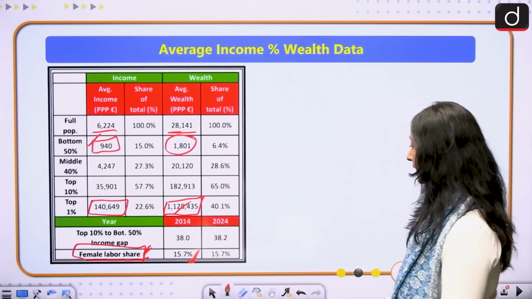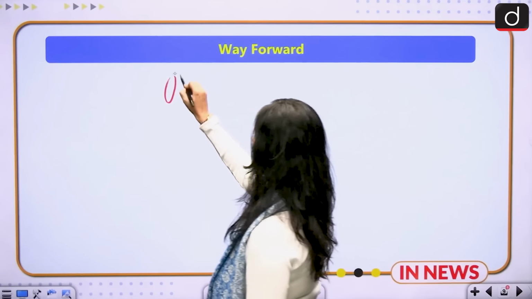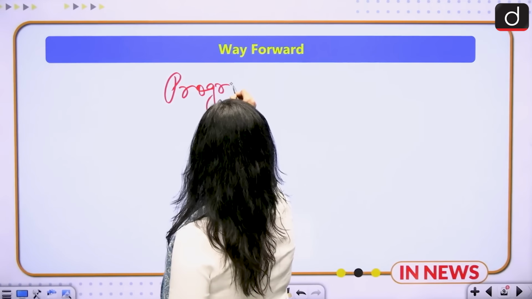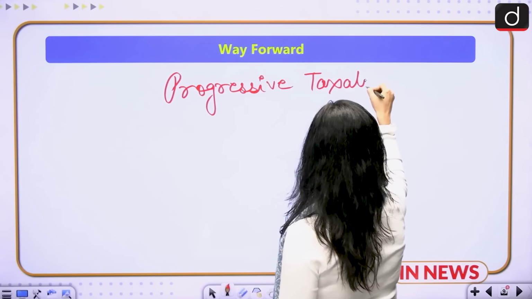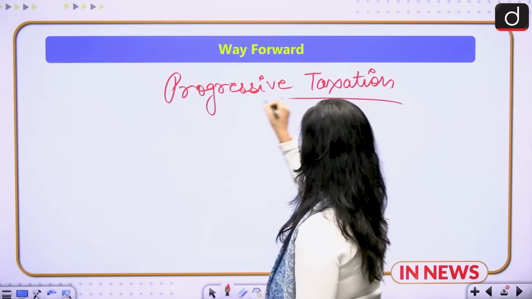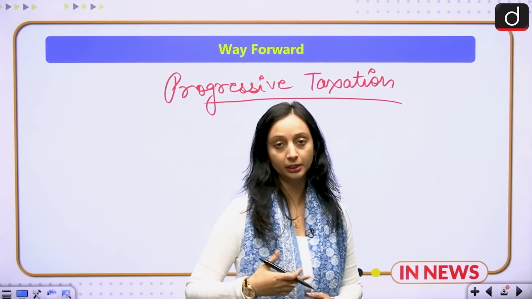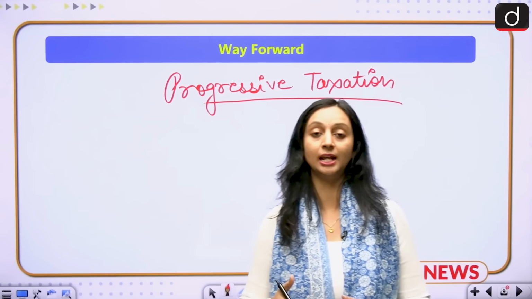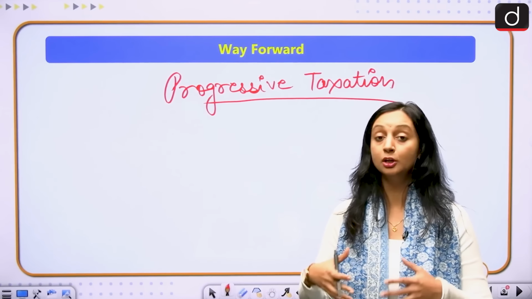So what needs to be done? The way forward over here is to look at our progressive taxation, because the rich people are only getting richer and the poor are getting poorer. So we need to rethink our progressive taxation system, so that the people who are rich start paying more taxes.